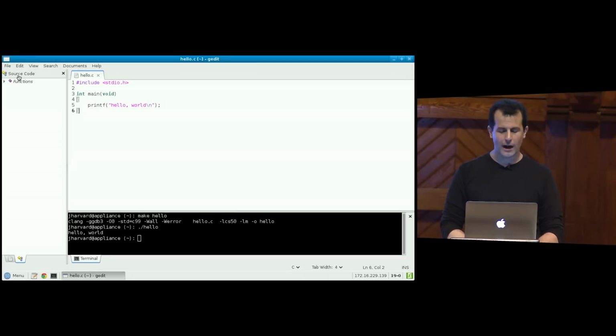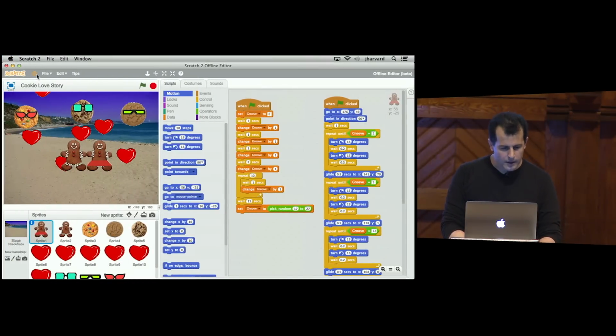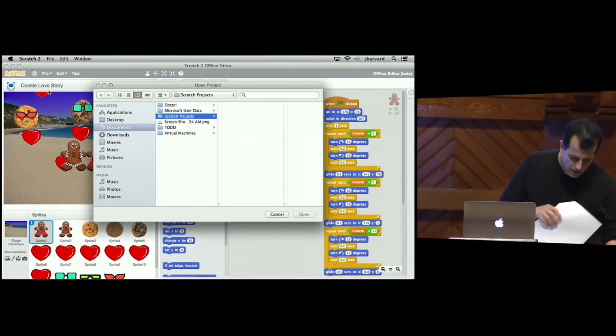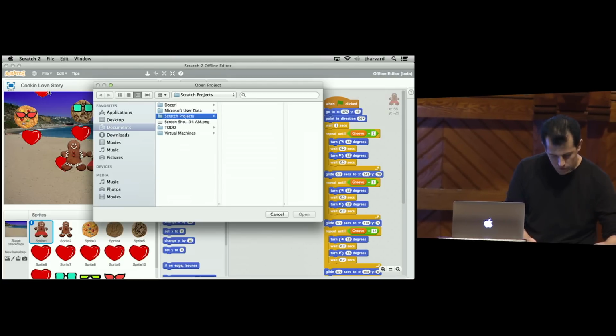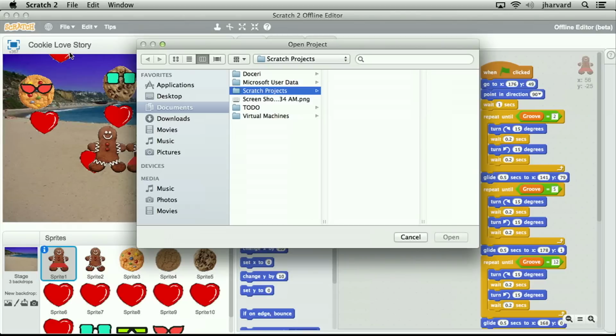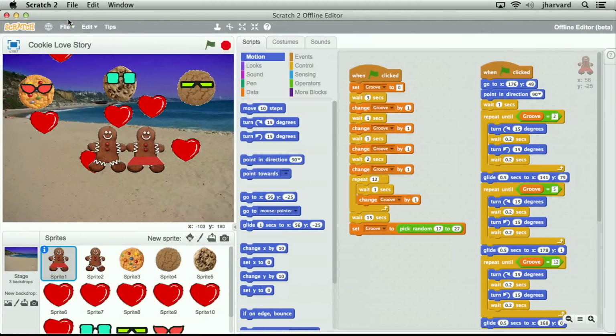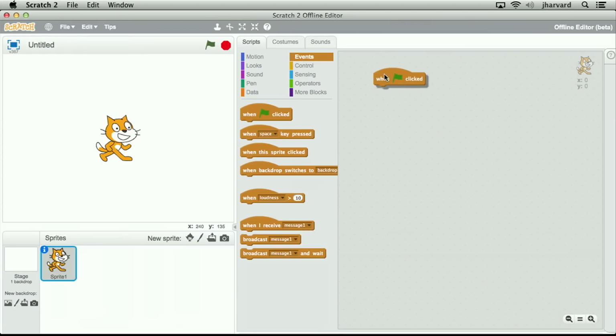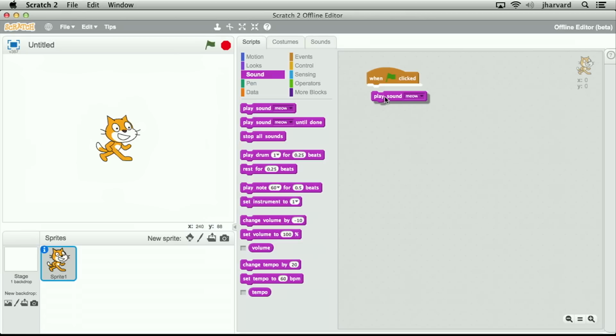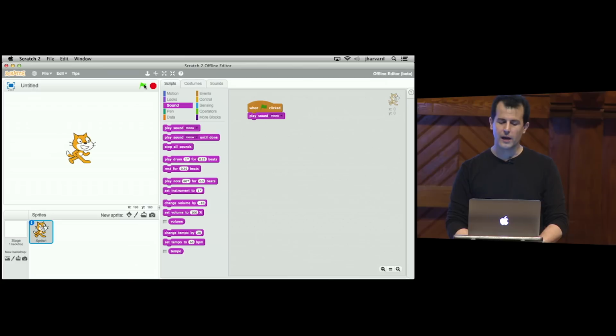Let me go back to my Scratch interface, and let me go ahead this time and open up an example that's a little more interesting. Actually, let me just make it myself. I don't need to open this one. Let me go to File, New. I'm going to go to Events. I'm going to go to When Green Flag Clicked, and I'm going to go to Sound, and I'm going to drag and drop this puzzle piece, play sound meow. It latches together, and now if I click the green flag,